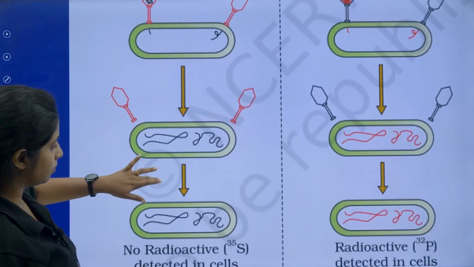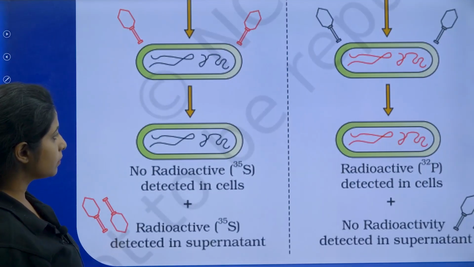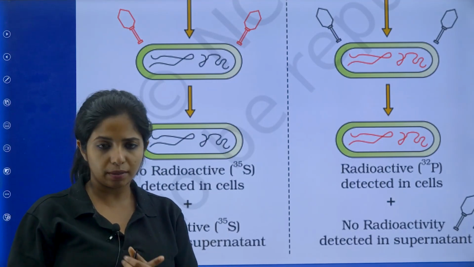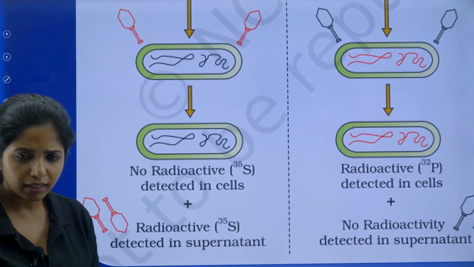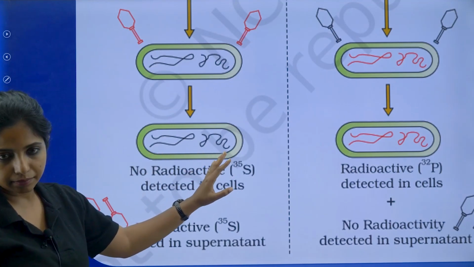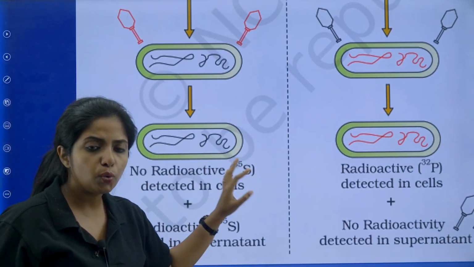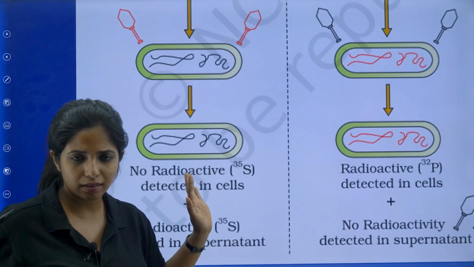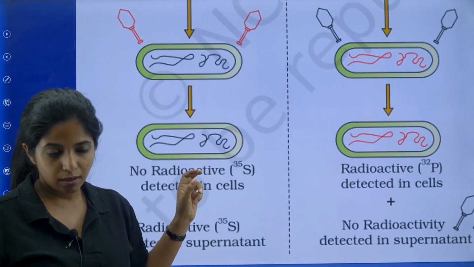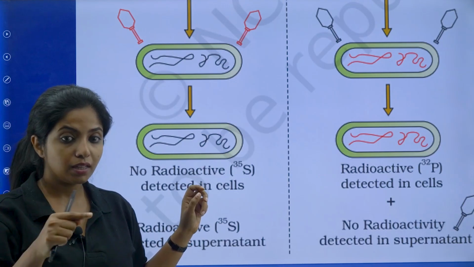Now what was done, basically this whole thing was made to sediment, and he found out that in the cells there was no radioactivity to be seen. That means the protein is not getting transferred, because the protein is the one that has the radioactivity.